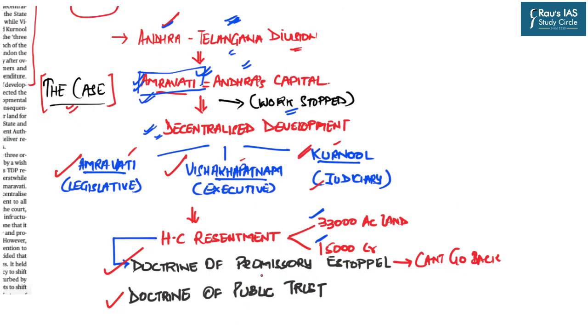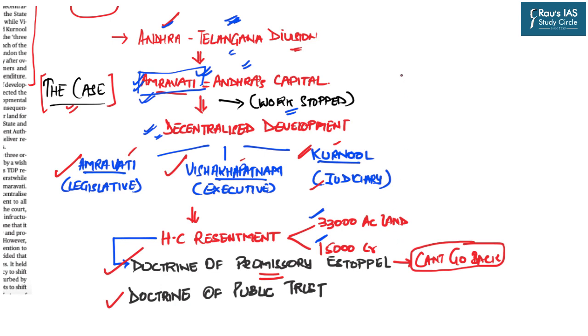Now, as the name suggests, the doctrine of promissory estoppel is often invoked against the government. It says that once the government has promised something to citizens, and that promise is not in violation of the law of the land, later on the government cannot go back on its promise. It has to fulfill its promise.